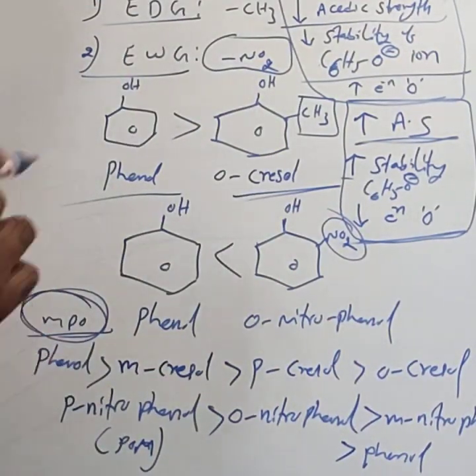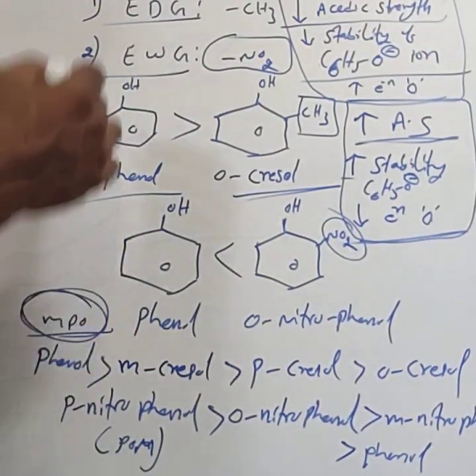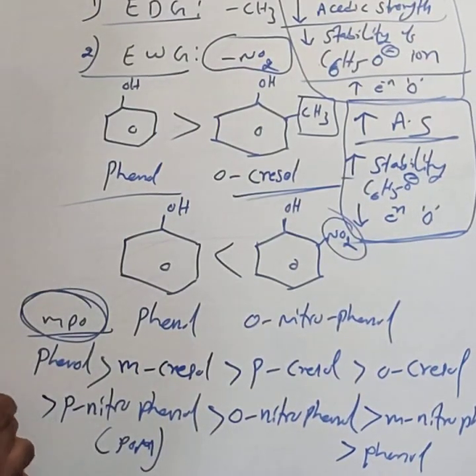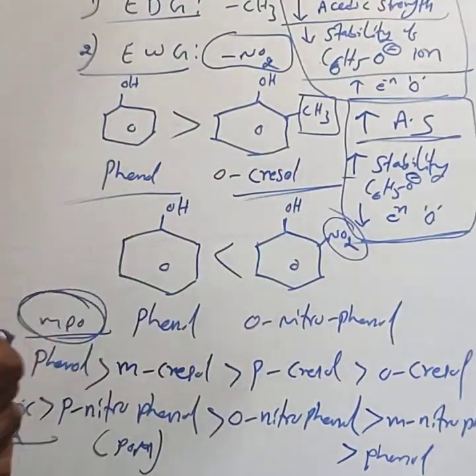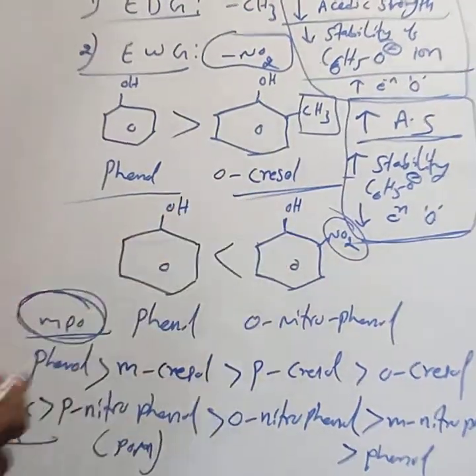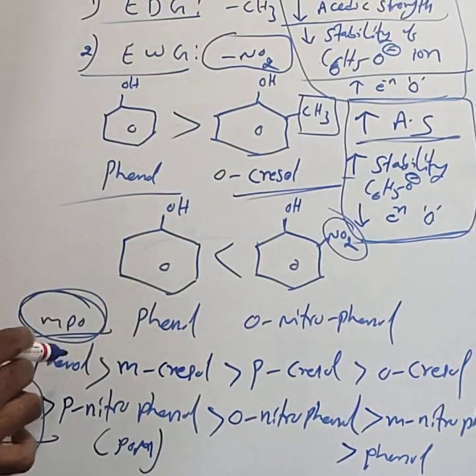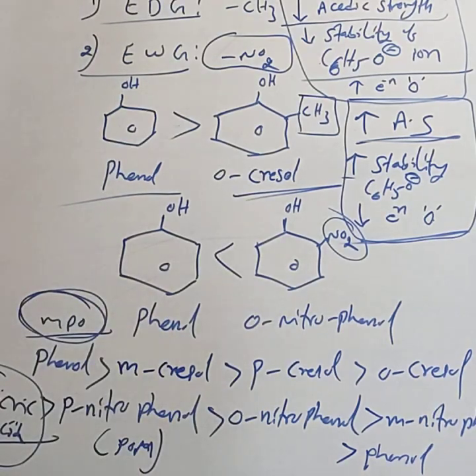If more than one withdrawing group is present, then they are more acidic. Compared to paranitrophenol, in competitive exams we use picric acid. Later I will discuss picric acid. Picric acid means 2,4,6-trinitrophenol. There are three nitro groups present in picric acid. Picric acid is more acidic than paranitrophenol. This is the explanation for electron donating groups and electron withdrawing groups and the acidity of phenol.